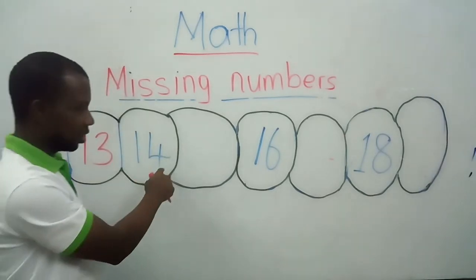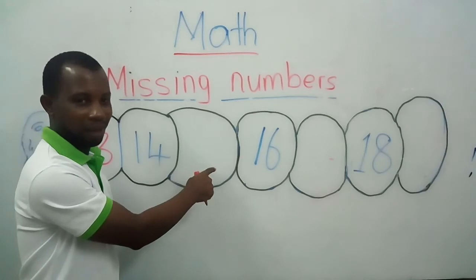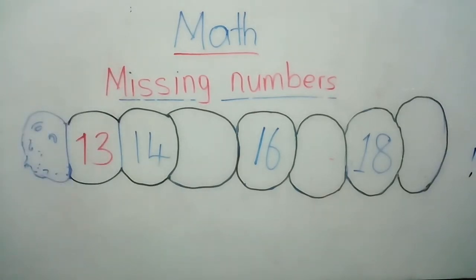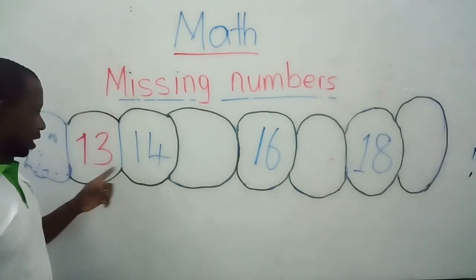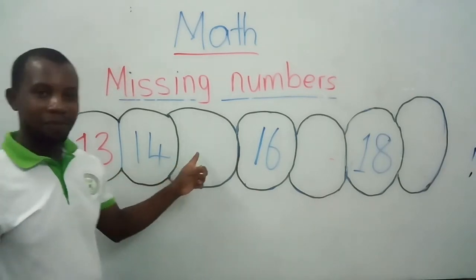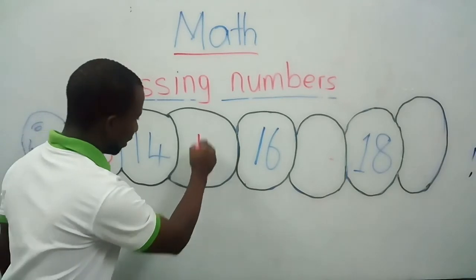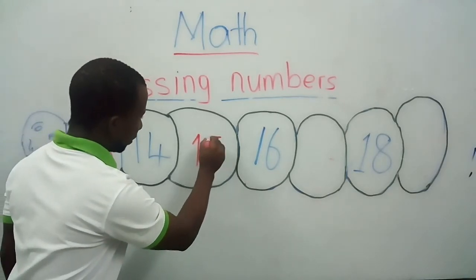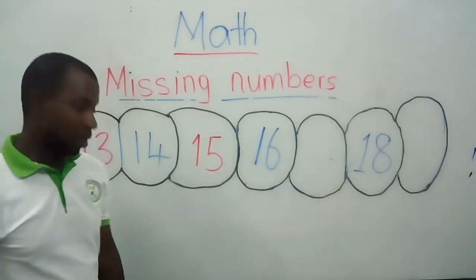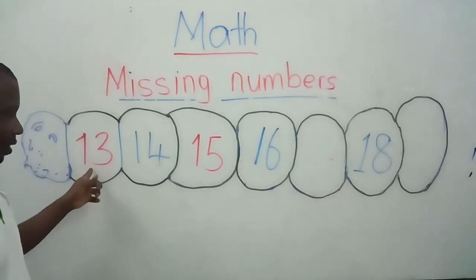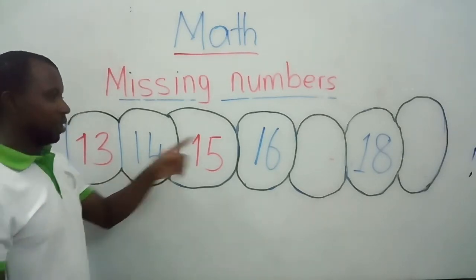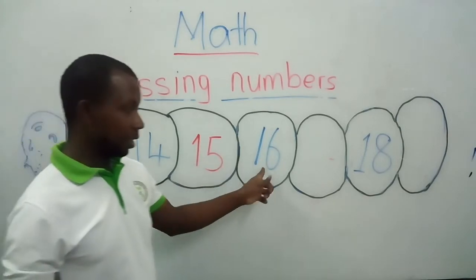After number 14, what is the next number? Very good. So, we are going to count 13, 14. After number 14, what is the next number? Very good. 15. Number 15. Now, let's count 13, 14, 15, 16.